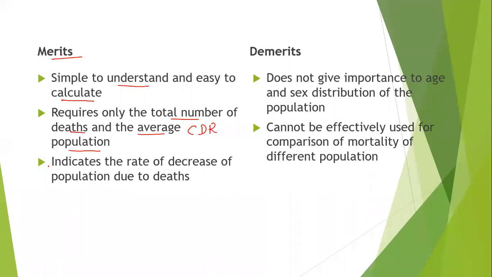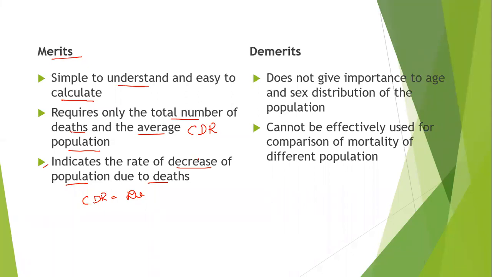Next, third point, it indicates the rate of decrease of population due to death. So in our crude death rate, we find out how much decrease there is in the population. Due to death that is taking place, what is the decreasing rate of population, that we find out here. So that is one of the merits.